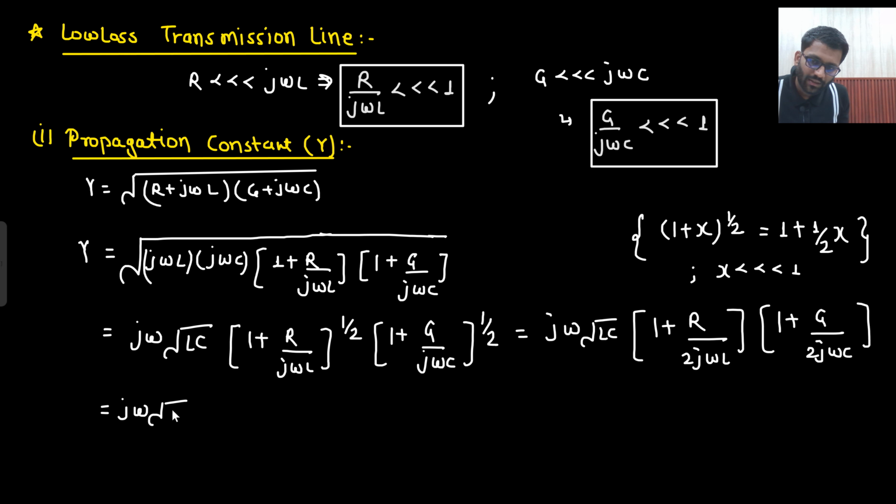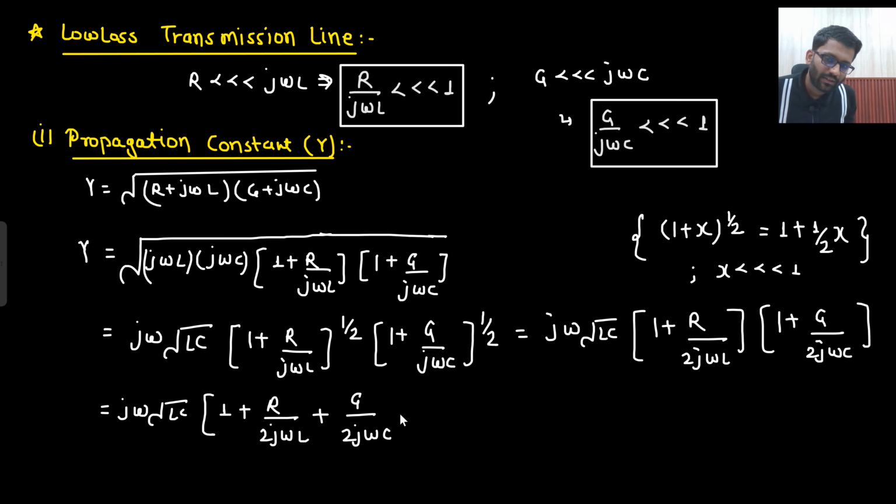jω√(LC) times: 1 into 1 is 1, plus R divided by 2jωL, and plus 1 into G by 2jωC, then plus this into this.